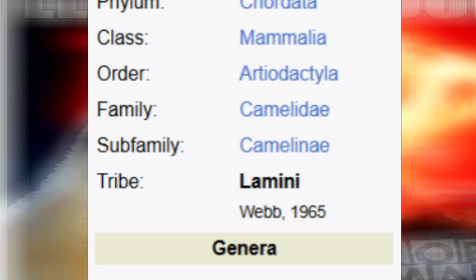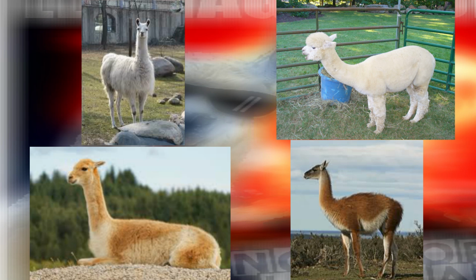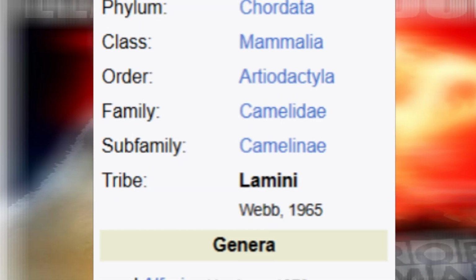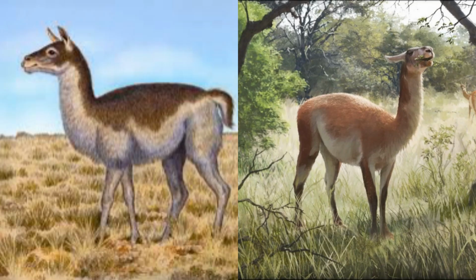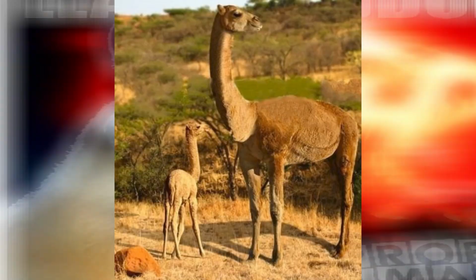Llamas are camelids in the taxonomic tribe Lamini and include 4 species alive today: the llama, alpaca, guanaco, and vicuña, though in our prehistory this clade had a lot more members, like the very similar Hemialquinia and Paleolama, and weirder animals like Aepycamelus that converged on the body plan of giraffes. Now that we know what these animals are, let's go and speculate.